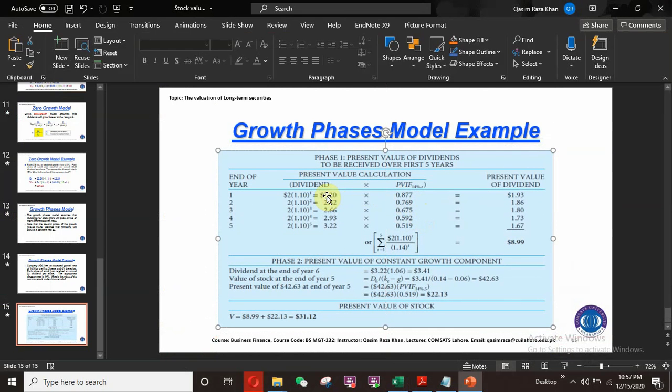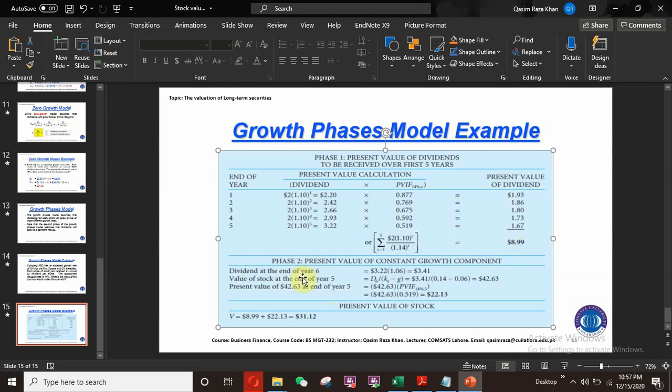So when I multiply the dividend 2.2 with this present value factor, then I will get the present value of the dividend, that will be 1.93. So after 5 years, the total present value of the dividends for the 5 years will be $8.99. Now after 5 years, the dividend will grow at 6%, while in the first 5 years it grows at 10%.